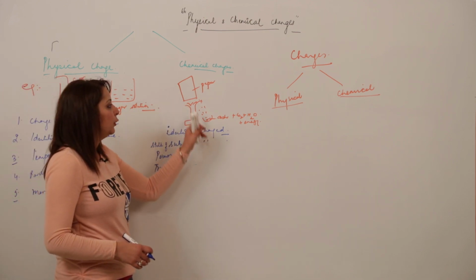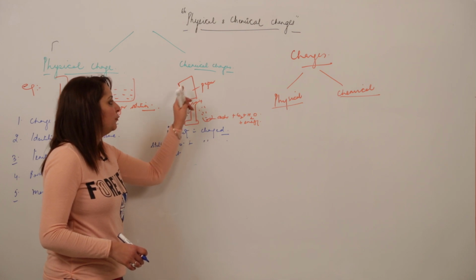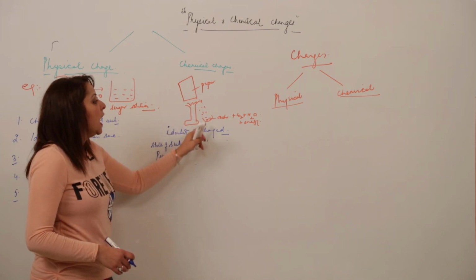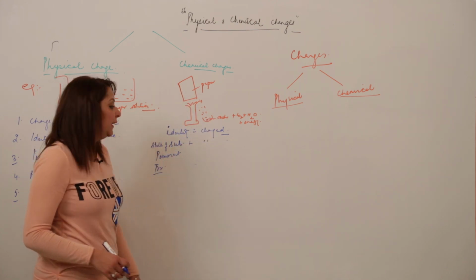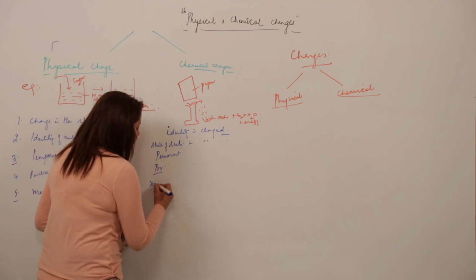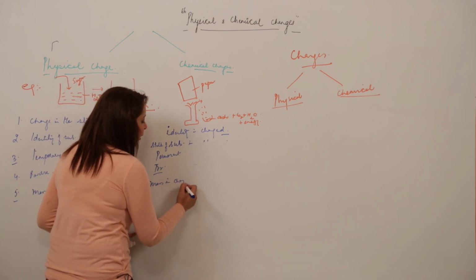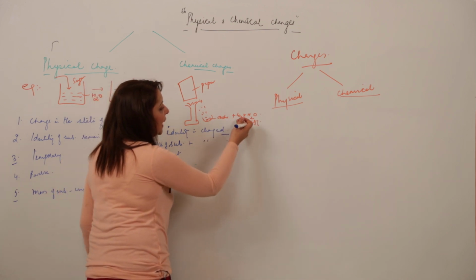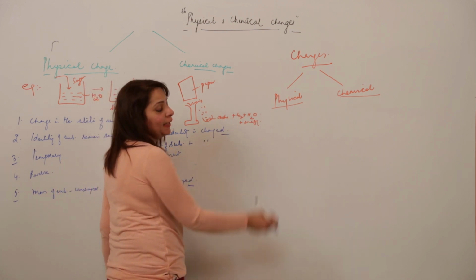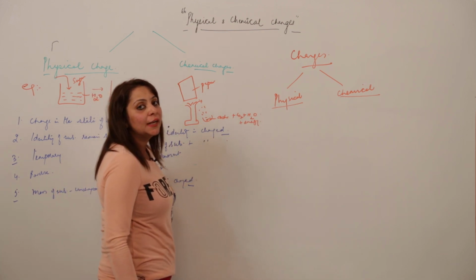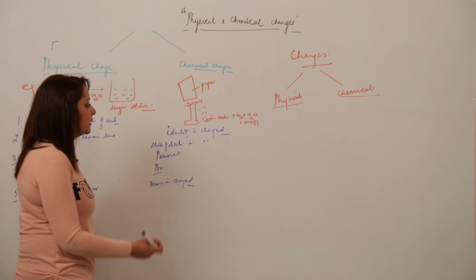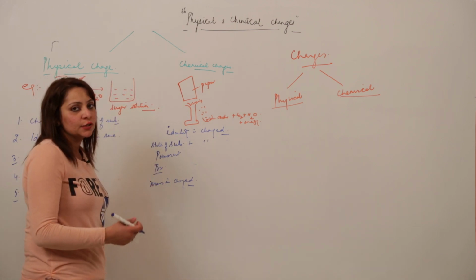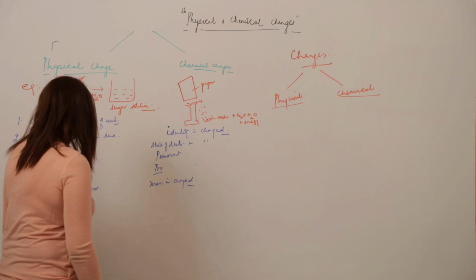But when I am taking the mass of paper separately and the mass of ash separately, then there is a change in mass, because some of the mass is lost as energy in the form of heat and light and as carbon dioxide and water vapor. So the total mass gets changed.